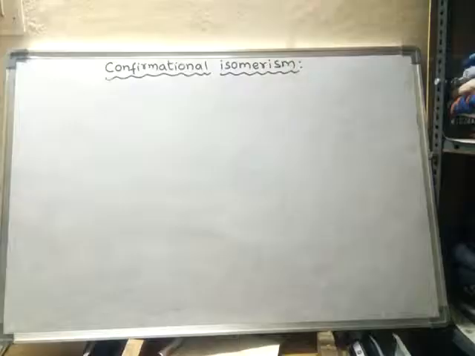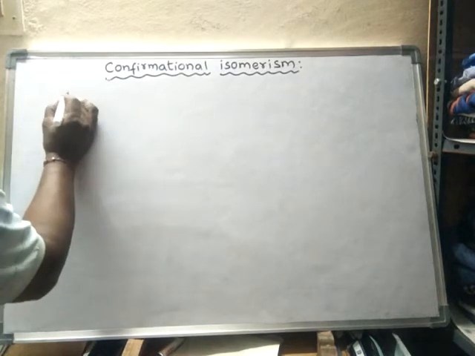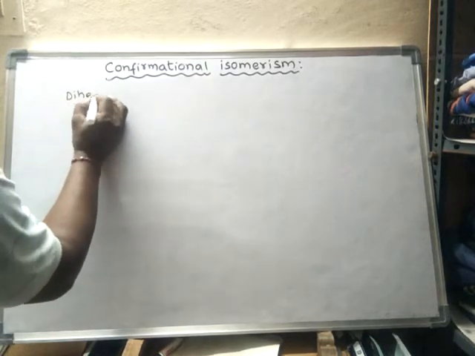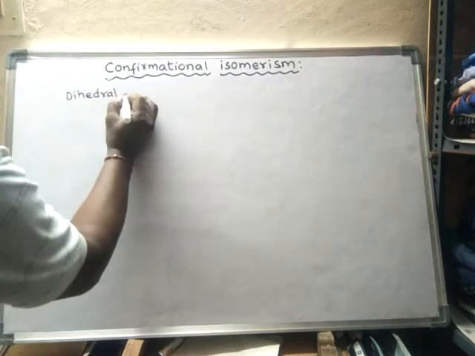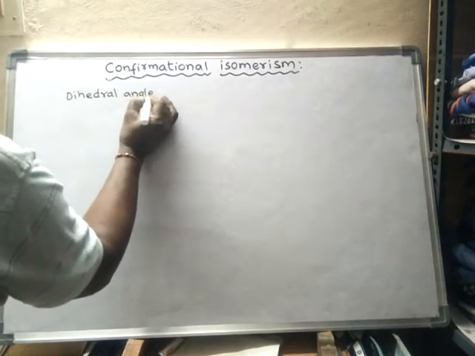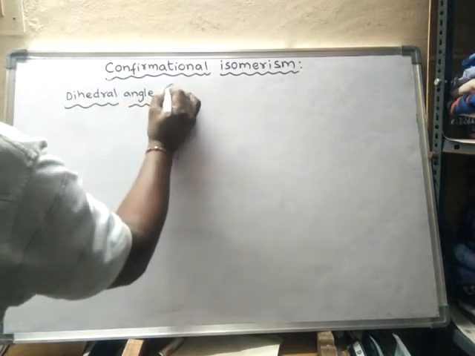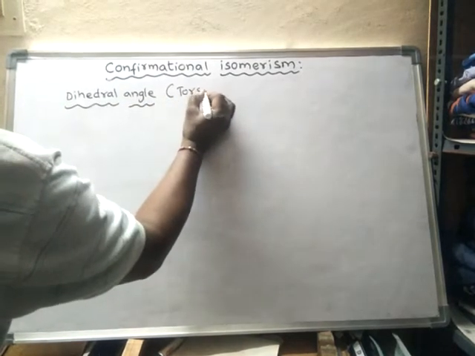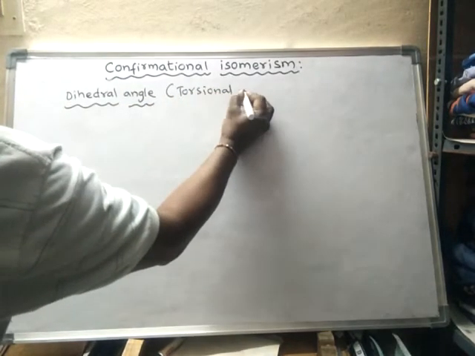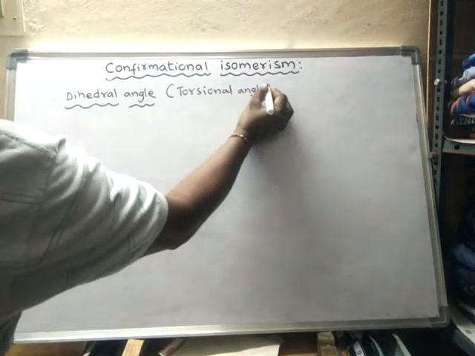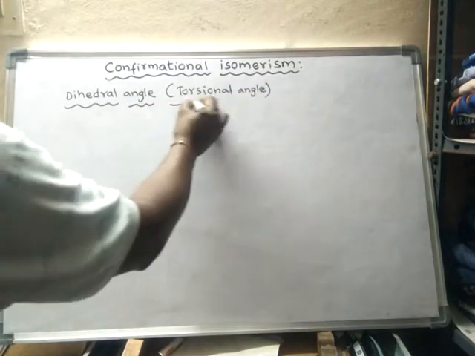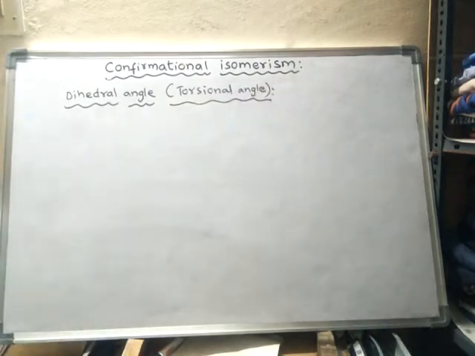Now we learn some other term known as dihedral angle. The dihedral angle is also called the torsional angle, or angle of torsion.